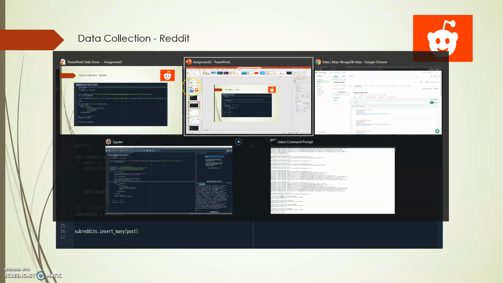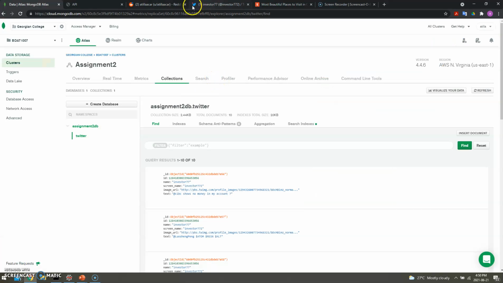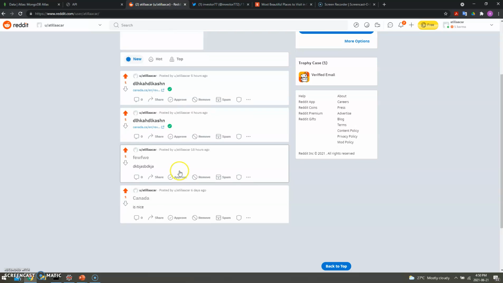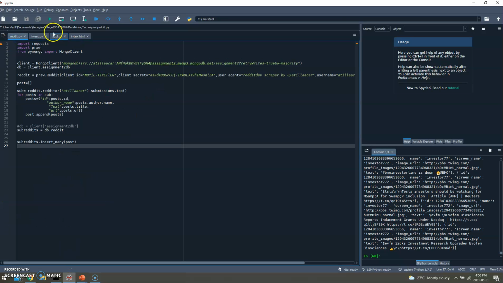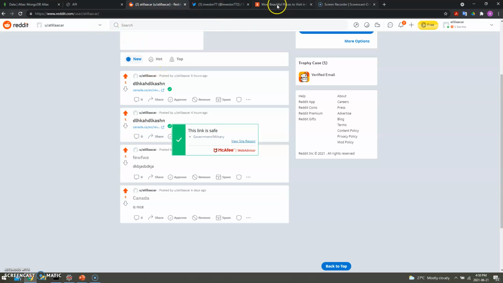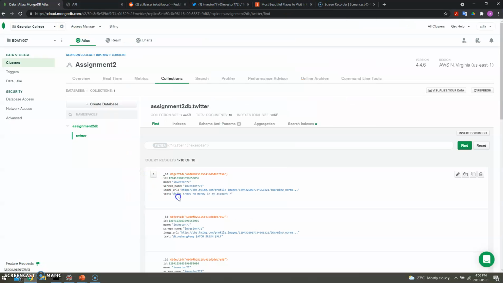Let's go back to my Reddit account. So far, as you can see, I have only 4 posts. Before we run, let's check the DB, whether we have anything. We have nothing as Reddit collection.